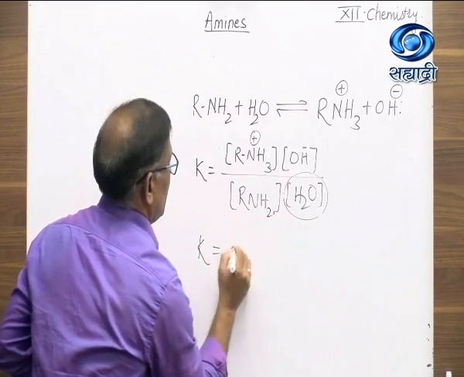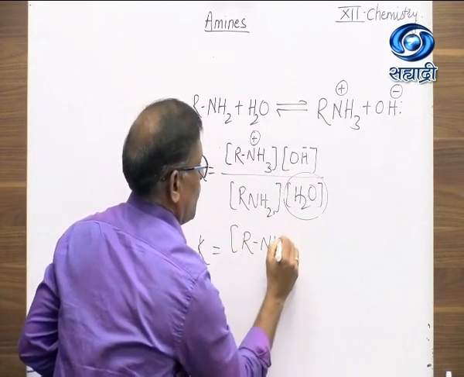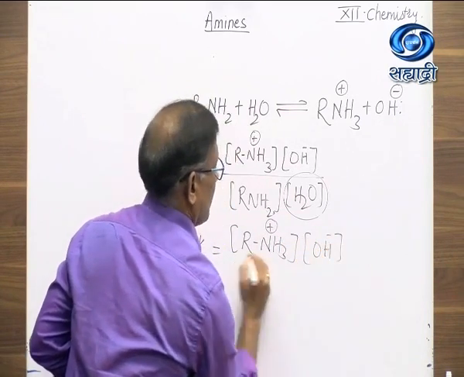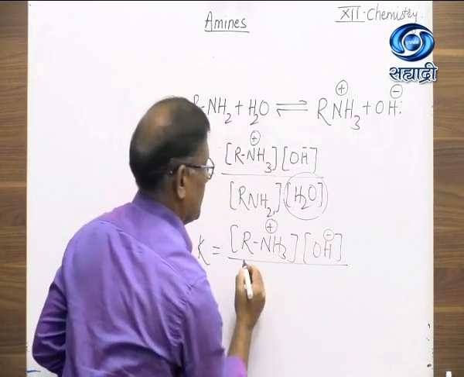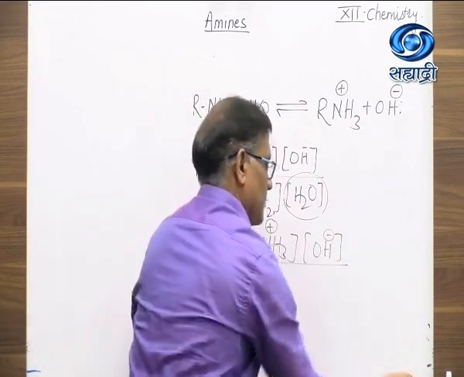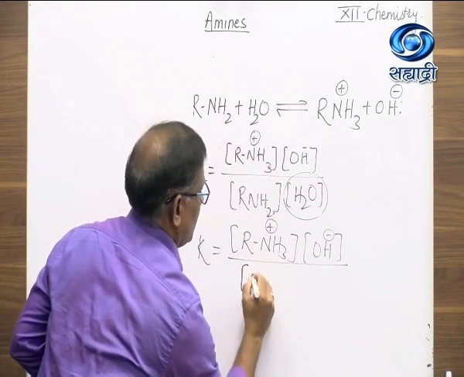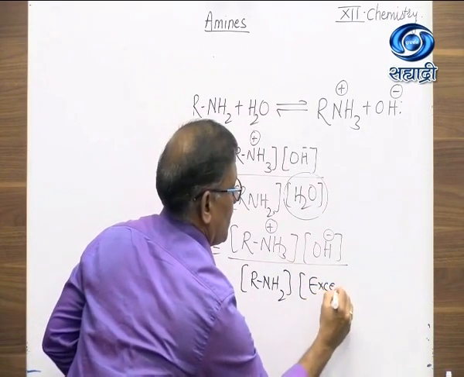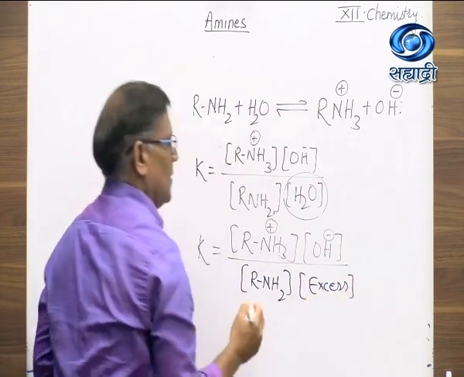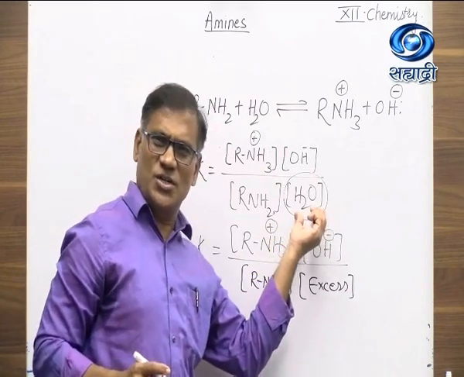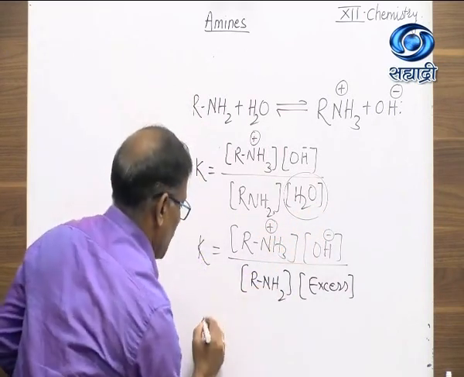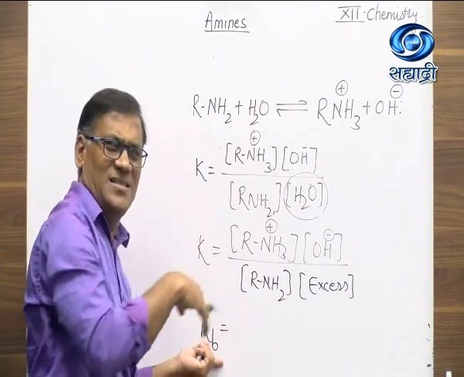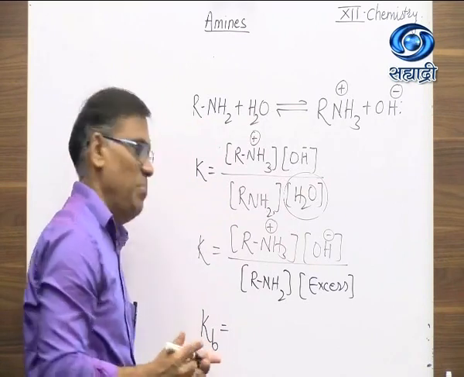So K into the constant is nothing but the equilibrium constant of base, B for base. If it is an acid, it is Ka; if it is a base, it is Kb.